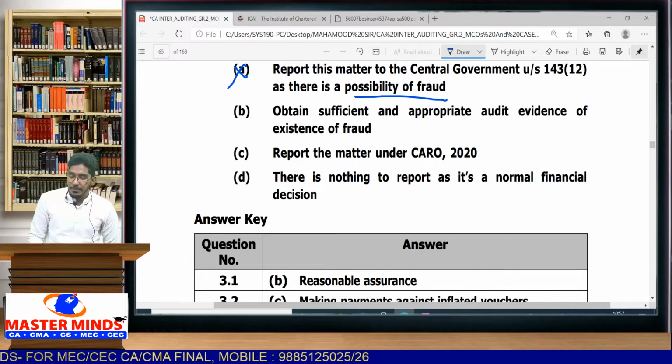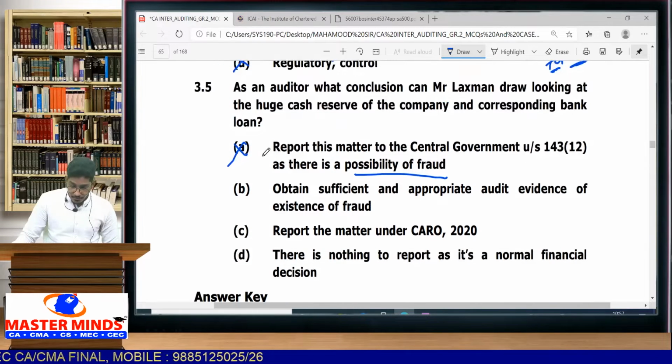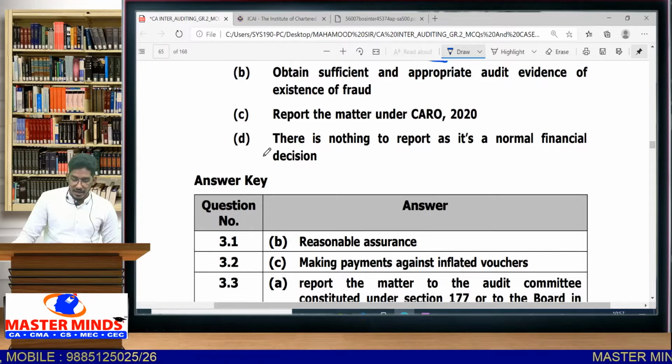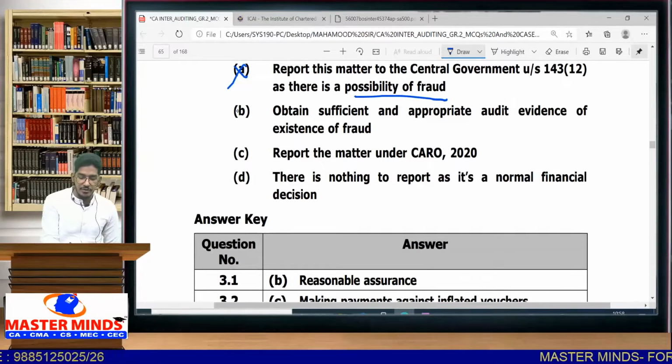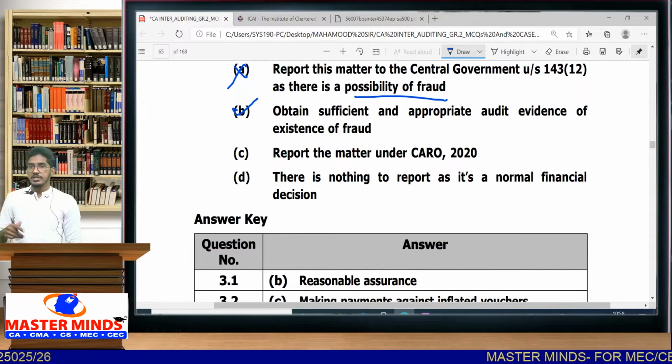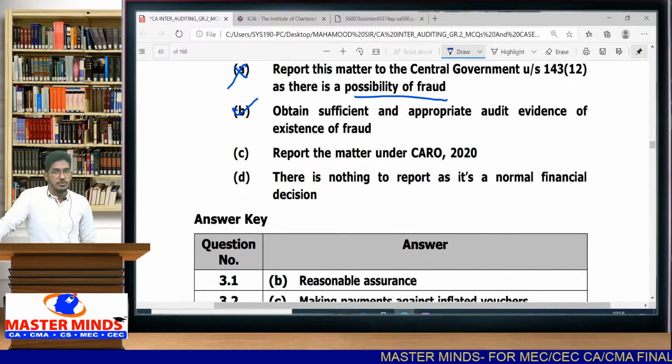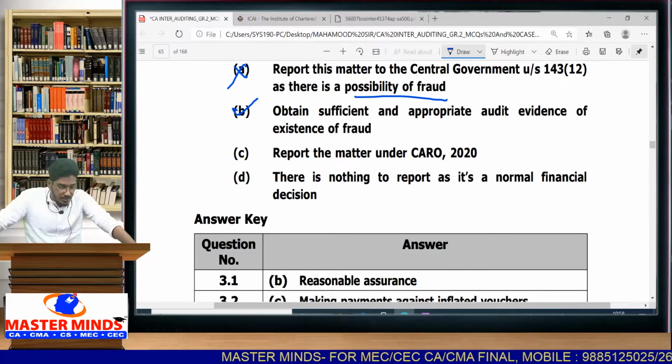Obtain sufficient and appropriate audit evidence regarding existence of fraud. Yes, that you have to do. Since you are feeling a doubt here, there is a huge cash balance, but still the company has taken a loan of 2 crores. Since you are having a doubt, try to obtain sufficient and appropriate audit evidence. Is there a possibility of fraud there? That you have to do.